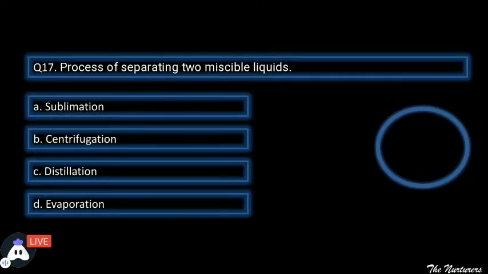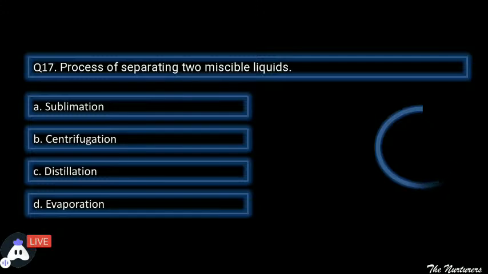Moving ahead to the next question. The process of separating two miscible liquids. जब दो liquids आपस में mix हो जाते हैं, so which type of separation technique is used to separate those two liquids? A. Sublimation. B. Centrifugation. C. Distillation. And D. Evaporation. So your time starts now. आपको जल्दी से सोचना और बताना है कि कौन सा out of these will separate two miscible liquids.